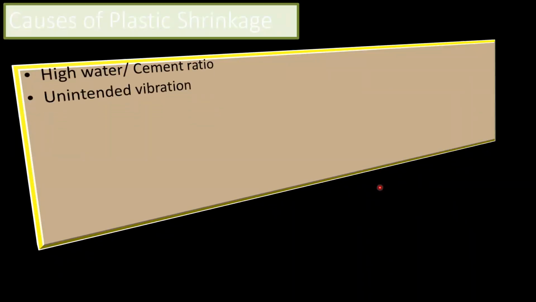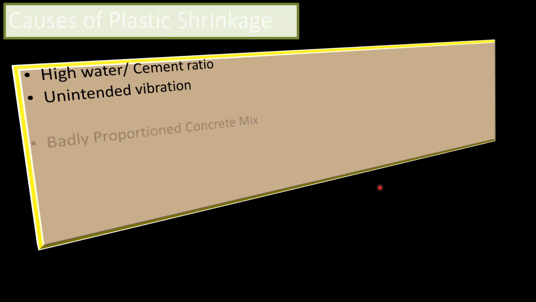Now, what are the causes of plastic shrinkage? Of course, high water cement ratio, and unintended vibration. If you try to do the vibration for a longer period of time, the chances are that the water may come to the top, and if the water comes to the top, what will happen? It will come in contact with the atmosphere, and if there is more evaporation, that water will dry out from there, resulting in the cracks.